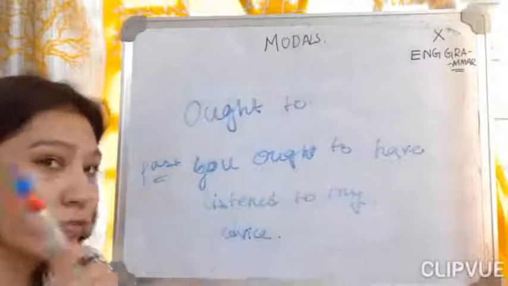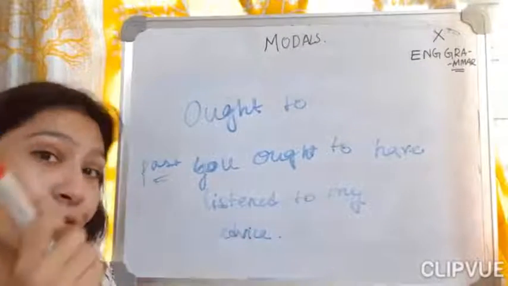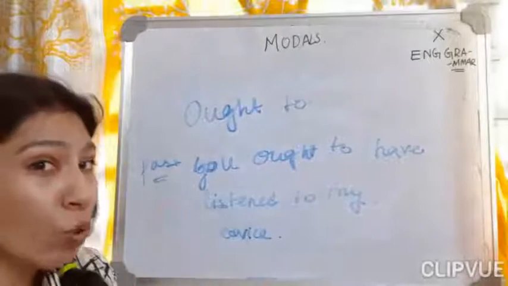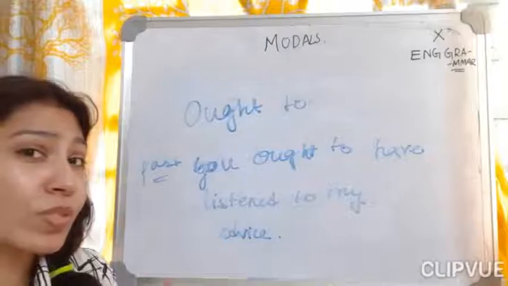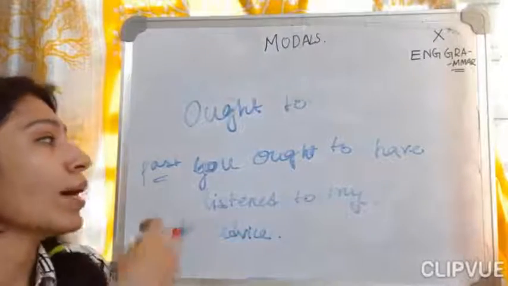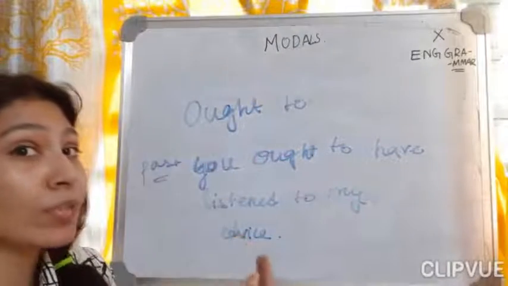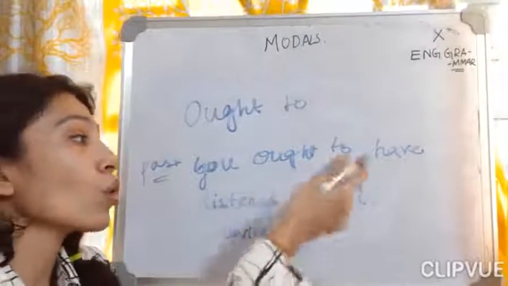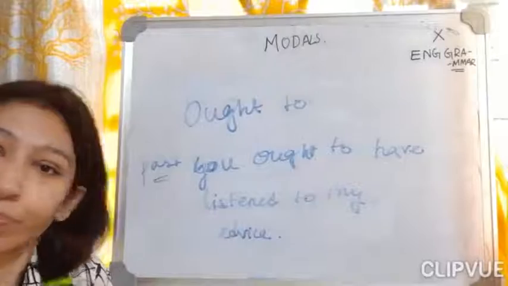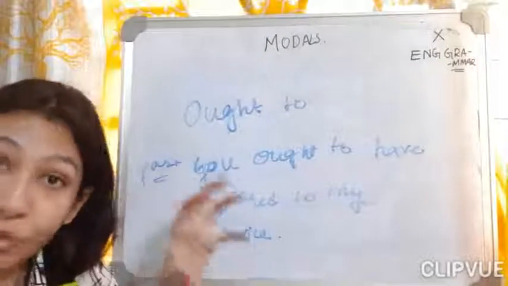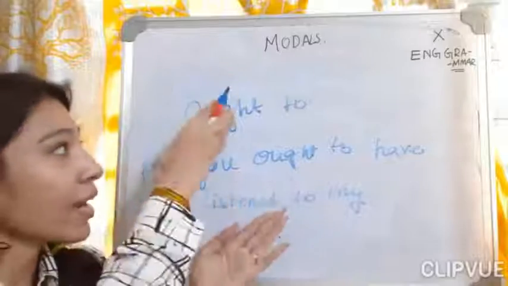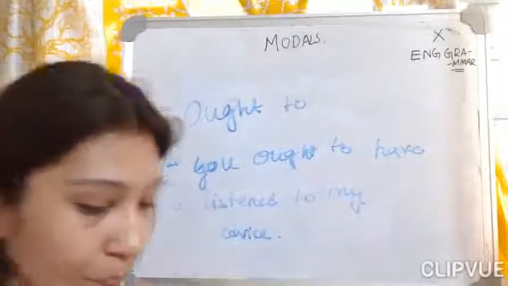I gave you this advice, you haven't followed it, and as a result the consequences were not good. At that time we say, you ought to have done this in the past. Clear? Something done in the past which produced a negative result creates a scenario where ought to is used.